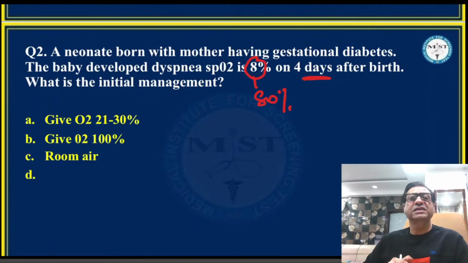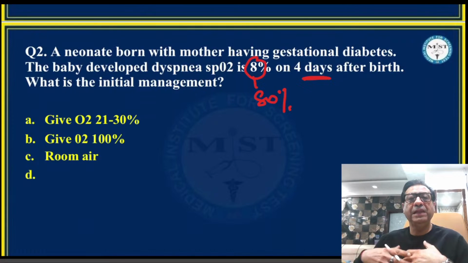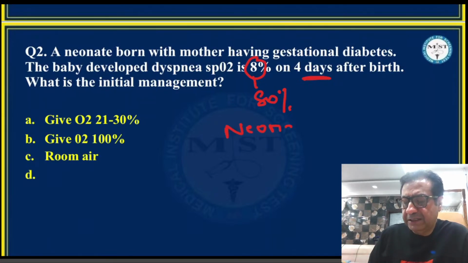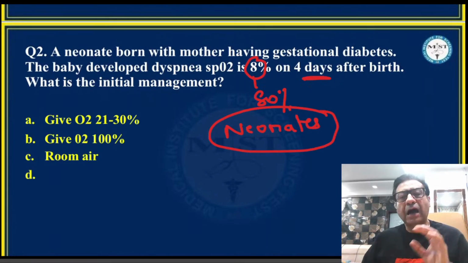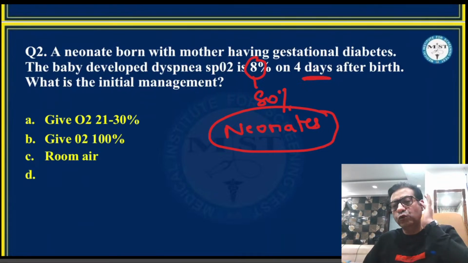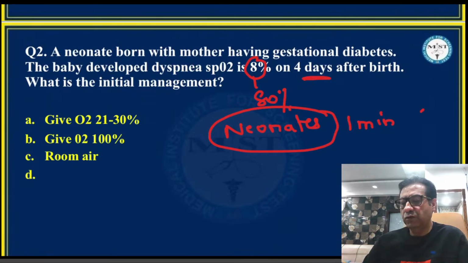In case they have asked that on the 4th day or 5th day after birth, the child has developed dyspnea, you have to treat this with oxygen. Again, I was not getting the correct options among the options given, which would make me believe that this should be the best answer. See, when we talk about newborns or neonates, the ideal thing to know is that just after birth, the oxygen saturation that we expect in a newborn, say at 1 minute after birth, is never 100%. It is around 60%.